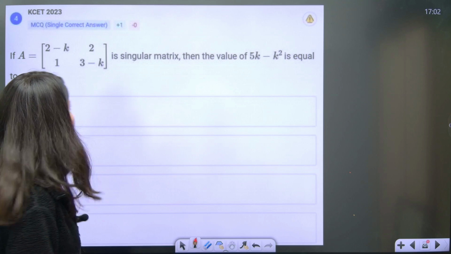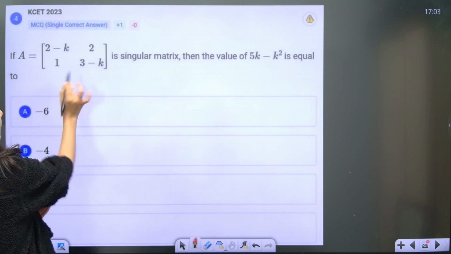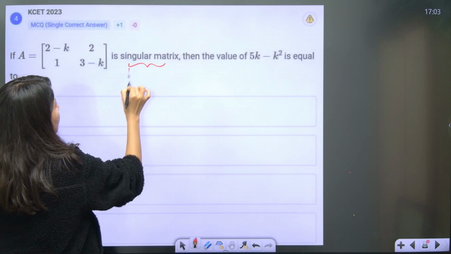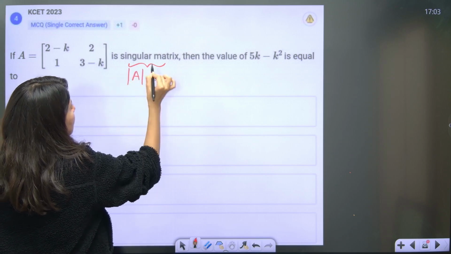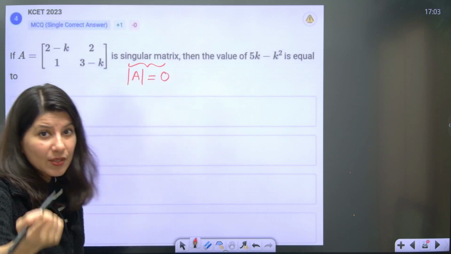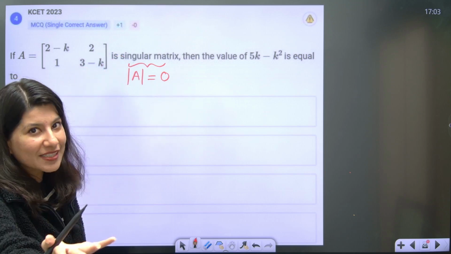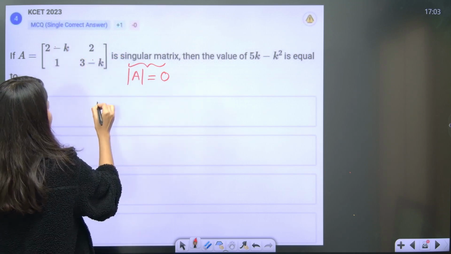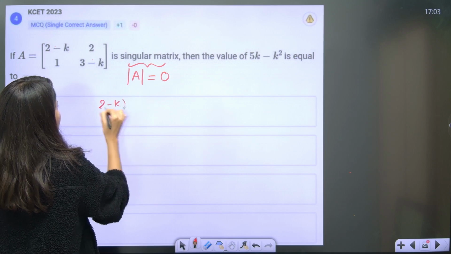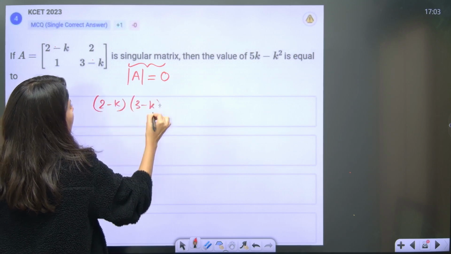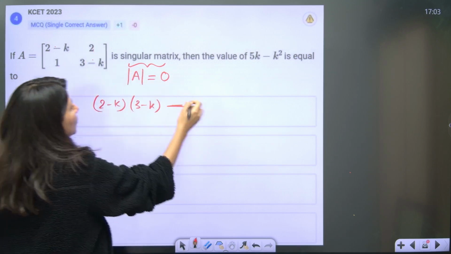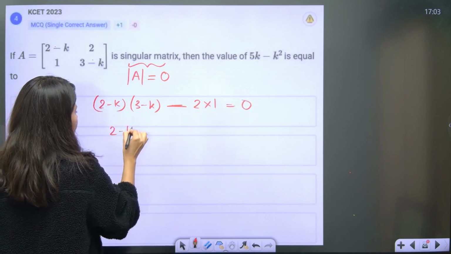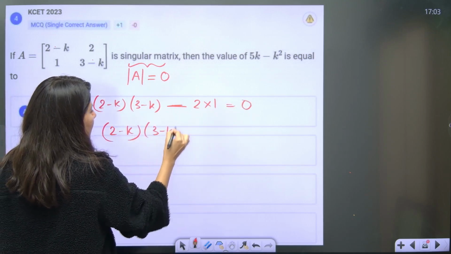You can just solve another KCET question based on this. If A is this matrix, and it is a singular matrix, it means determinant of A is equal to 0. Singular means equal to 0, non-singular means non-zero. So multiply this: 2 minus K, 3 minus K, minus 2 into 1 equals 0. Or 2 minus K, 3 minus K is equal to 2.